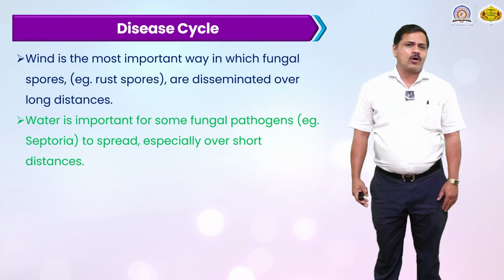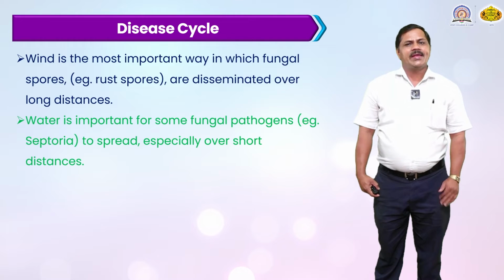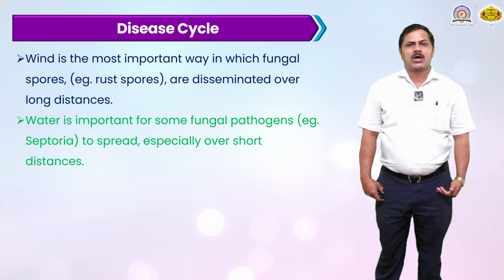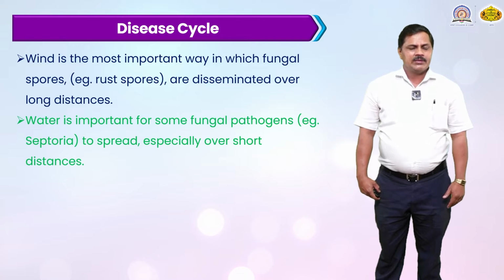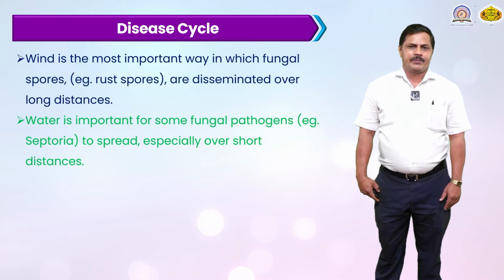Why are they disseminated over very long distances? Because these spores are very tiny and very lightweight, they are easily dispersed from one place to another. Hence, a major factor in the spreading of the disease is the wind.